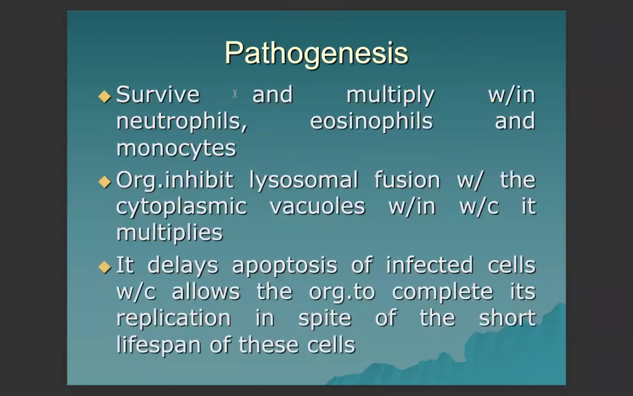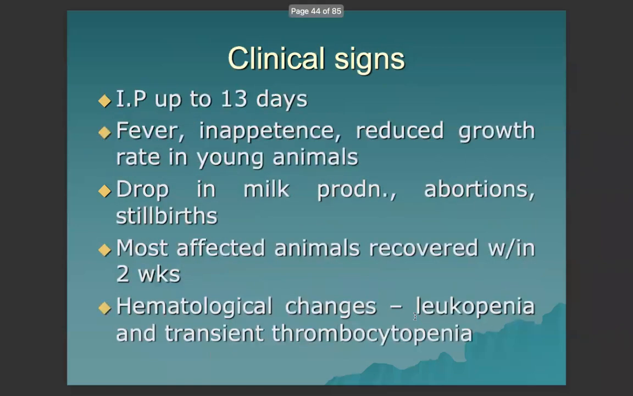For the pathogenesis, they can survive and multiply within neutrophils, eosinophils, and monocytes. The organism inhibits lysosomal fusion with the cytoplasmic vacuoles within which it multiplies. It delays apoptosis of infected cells, which allows the organism to complete its replication in spite of the short lifespan of these cells. The incubation period is up to 13 days, and the clinical signs are fever, inappetence, reduced growth rate in young animals, drop in milk production, abortions, and stillbirths. Most affected animals recover within 2 weeks.